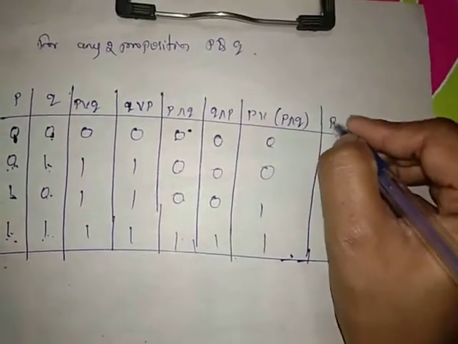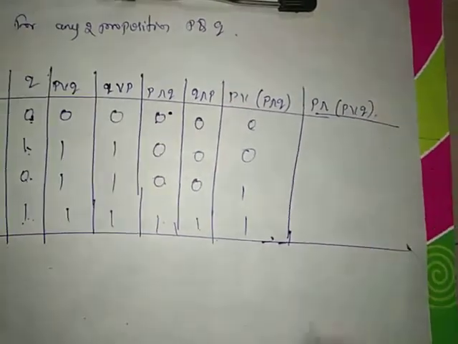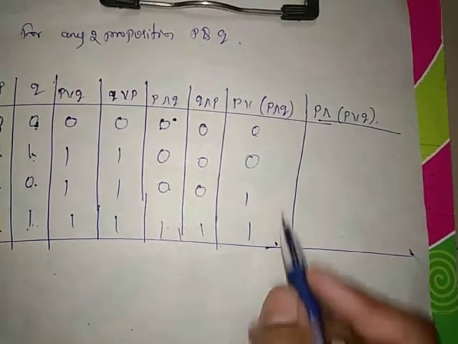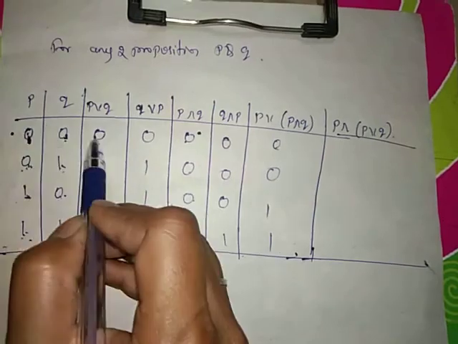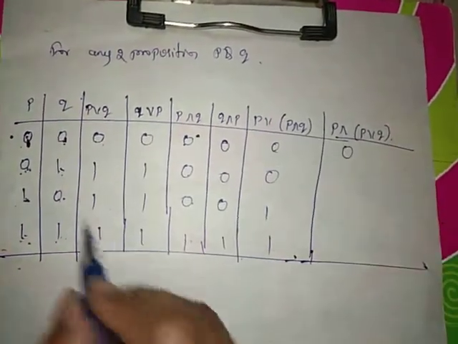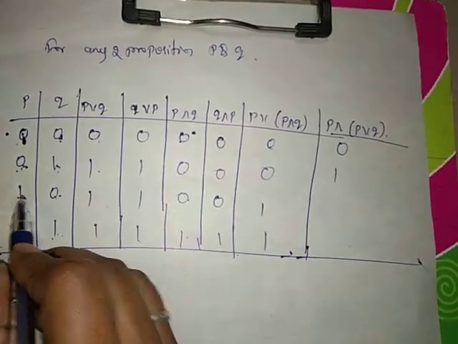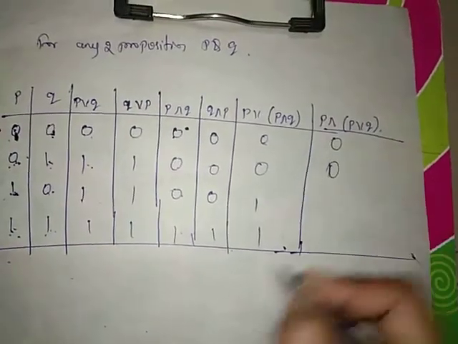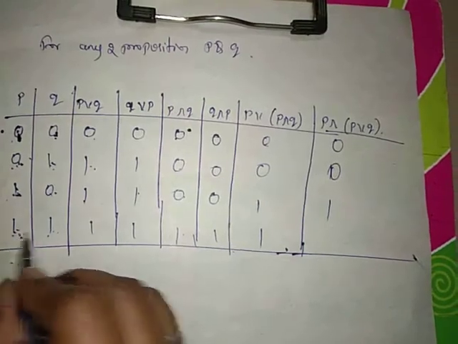Same as it is, P and P or Q: 0 and 0, 0 and 1, 1 and 1, sorry, 0 and 1, 0, 1 and 1, 1.